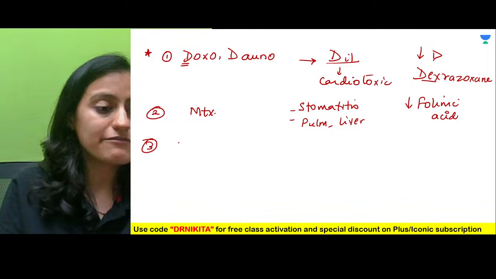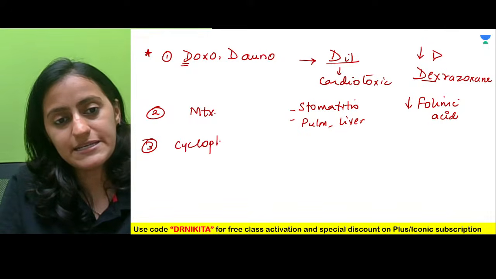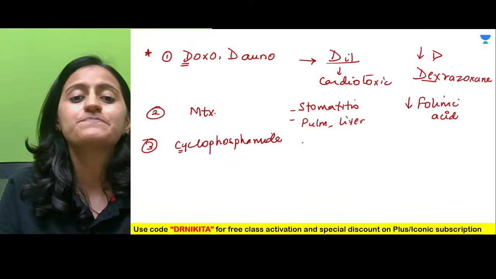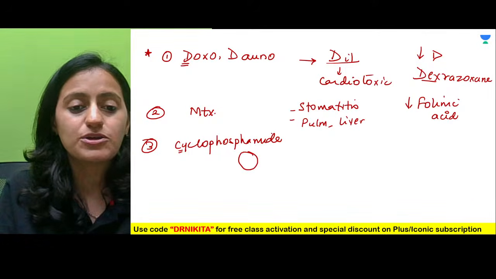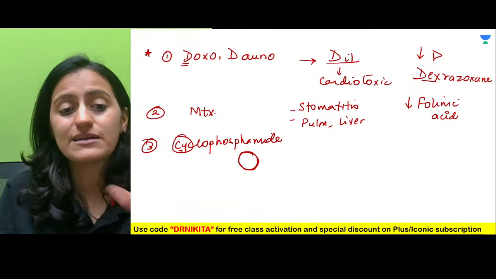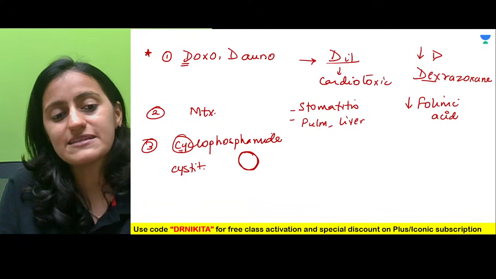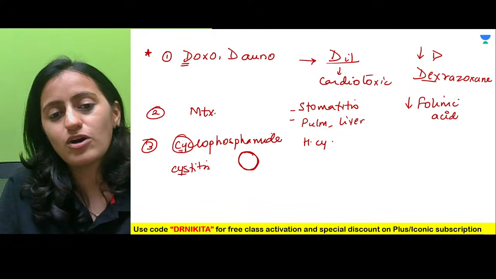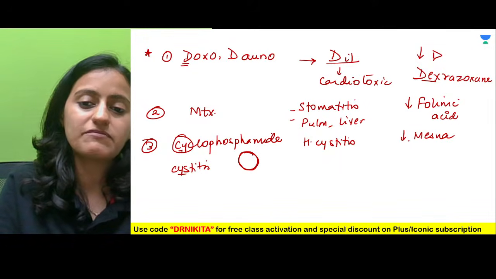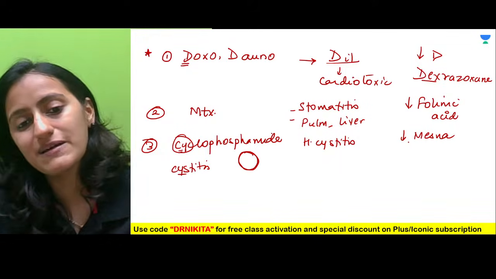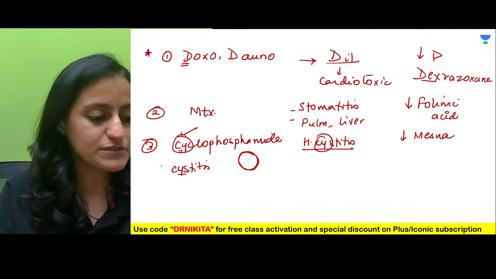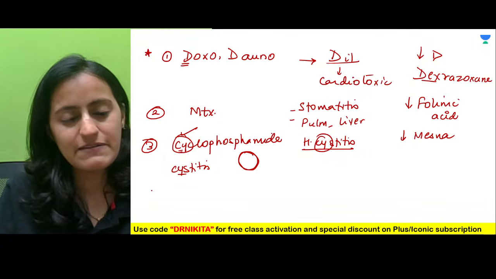Next that we have is cyclophosphamide. Cyclophosphamide causes what side effect? Cyclo affects the circular organ in the body. Remember, cyclo is circular, cystitis, CY. This is the drug which can cause hemorrhagic cystitis, and you can prevent this by giving mesna. Hemorrhagic cystitis is cyclophosphamide. Very, very important.